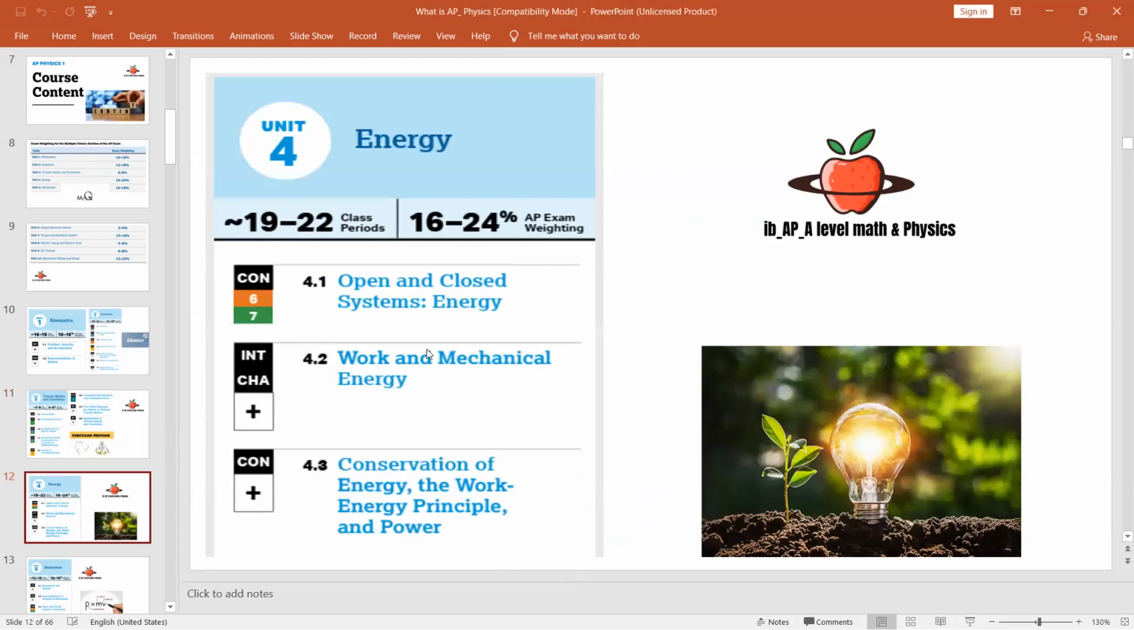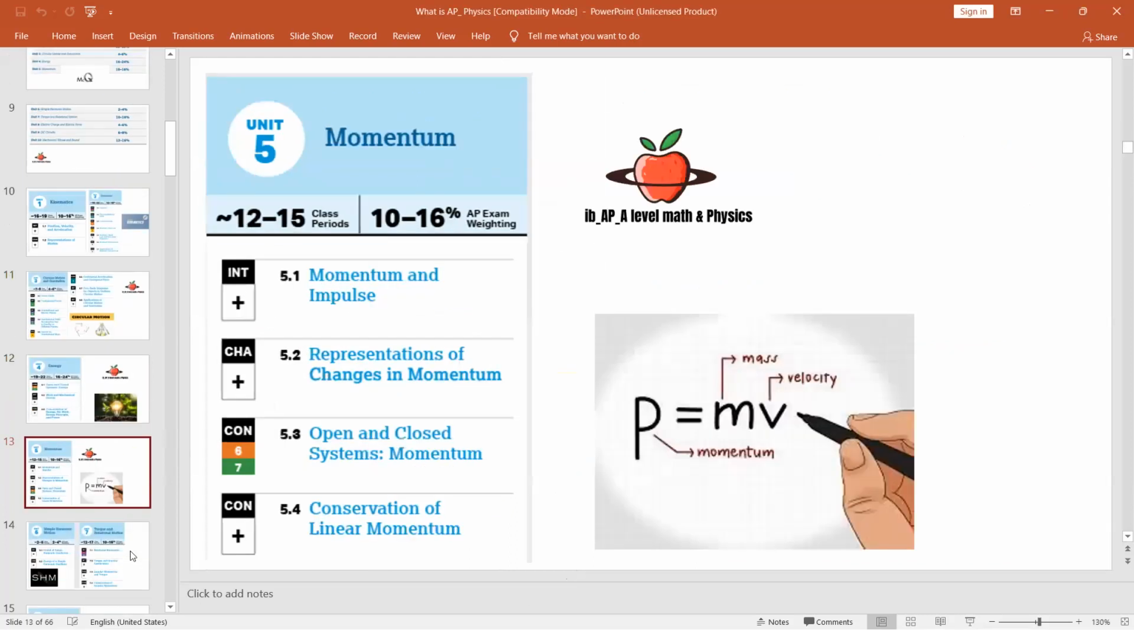Now you have energy. In energy, you have open and closed systems, work, mechanical energy, conservation of energy, work-energy principles, and power. Look at the weightage. The weightage is 16 to 24% of the AP exam.